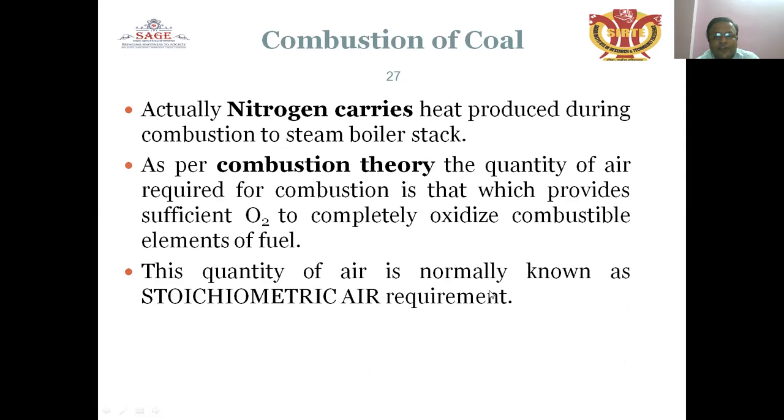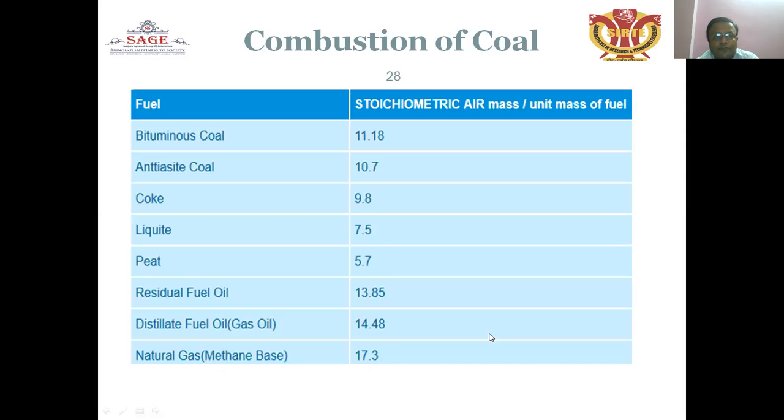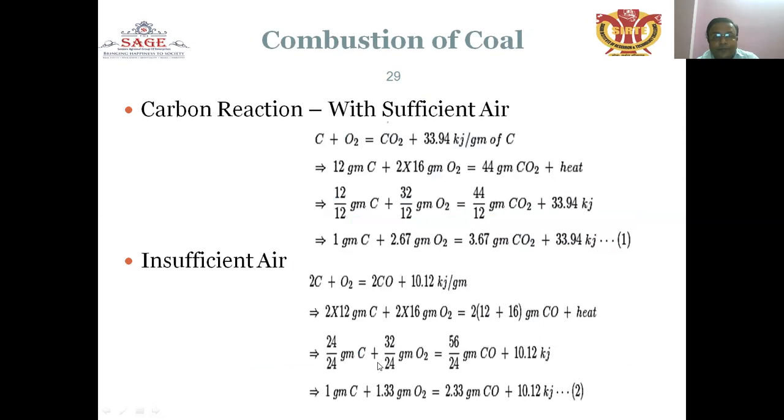This quantity of air is normally known as the stoichiometric air requirement. Combustion of coal: bituminous coal 11.18, anthracite coal 10.7, coke 9.8, liquid 7.5, peat 5.7, residual fuel oil 13.85, industrial fuel oil 14.48, natural gas 17.3. Carbon reaction with sufficient air, which we have learned from childhood.